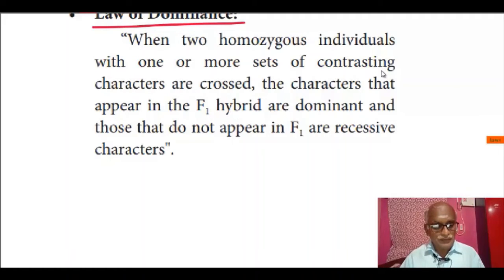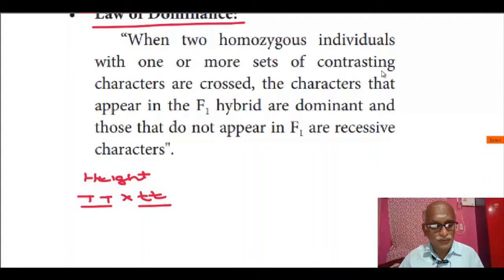Let us take the monohybrid cross. We have height as a character, and he has taken two different plants. That is, tall plant we denote as capital T and small t for dwarf plants. Since both are homozygous, each produces only one type of gametes. These two gametes unite to form the F1 generation, which has half coming from one parent and the other half from the other parent. This we call the F1 generation or first filial generation.